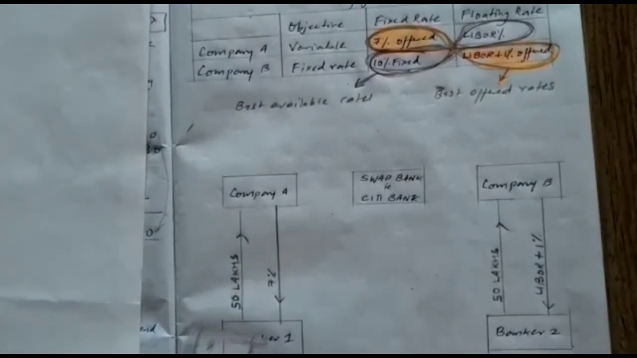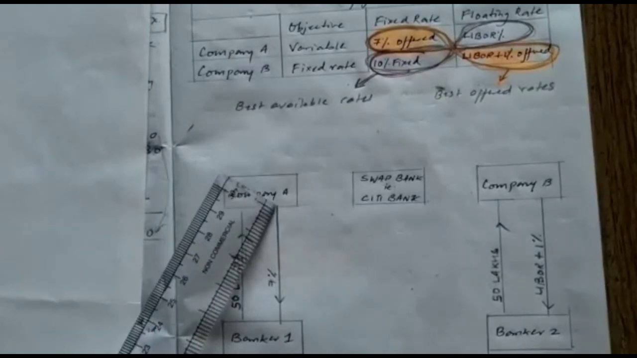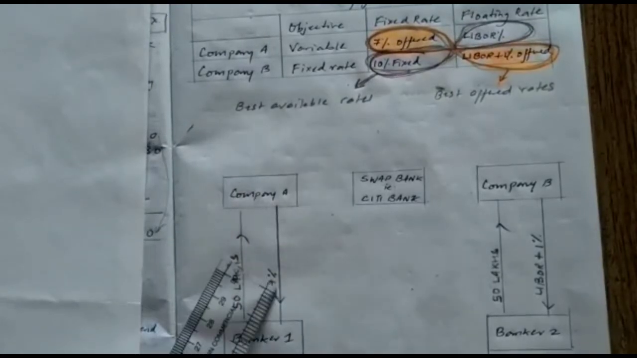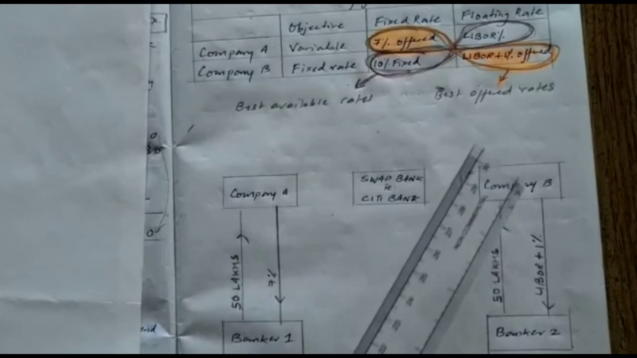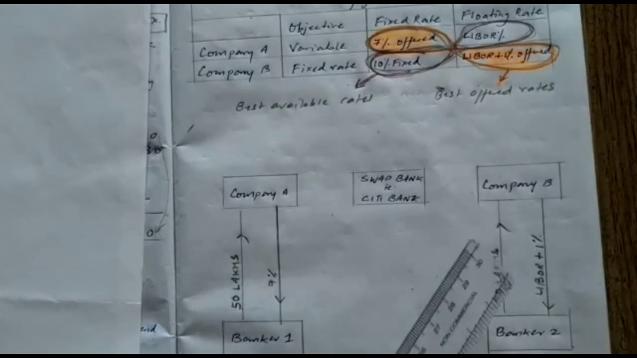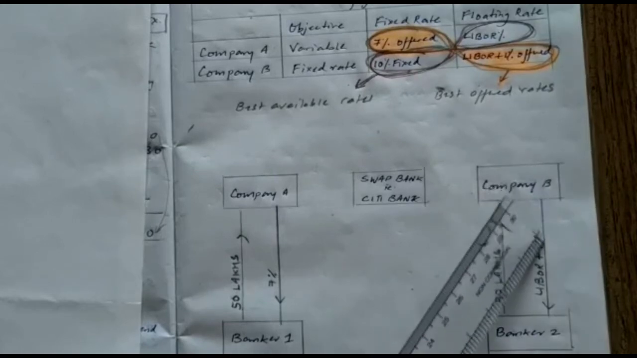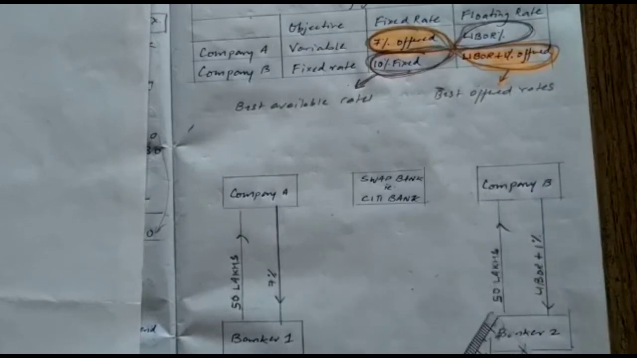So I have marked this one. Company A has to pay 7% interest. This is the fixed interest to banker 1. And here company B, for getting a 50 lakh loan, has to pay LIBOR plus 1% to banker 2.